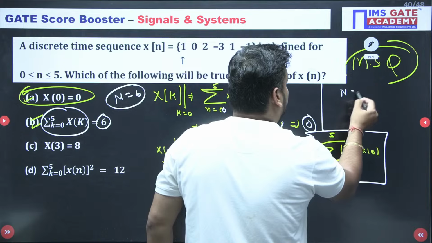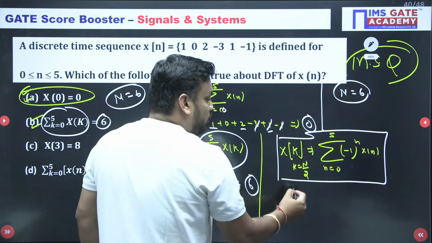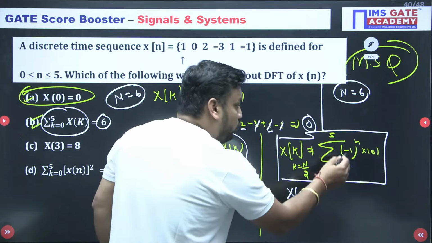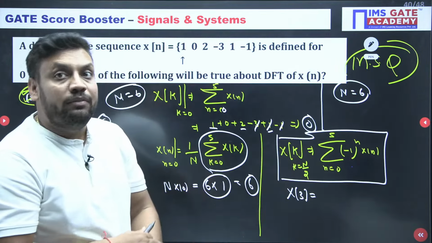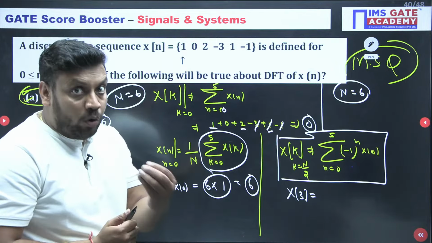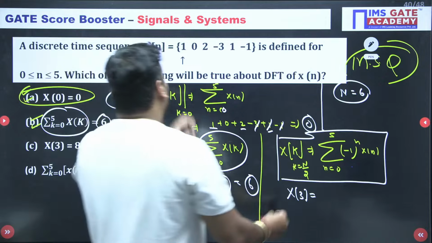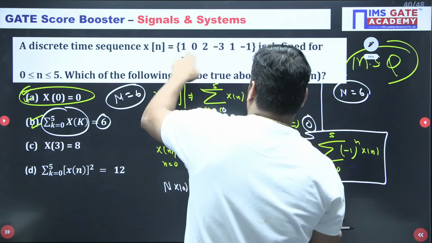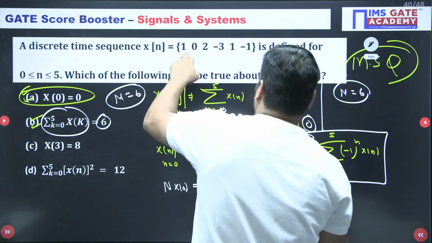Here in this question, capital N value is 6, so N by 2 means 3 only, X[3] only. And minus 1 to the power n means even locations get plus 1 and odd locations get minus 1. Starting location is 0, so this is 0 only, no problem.